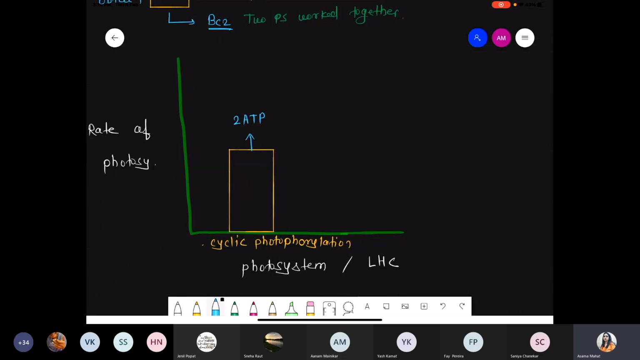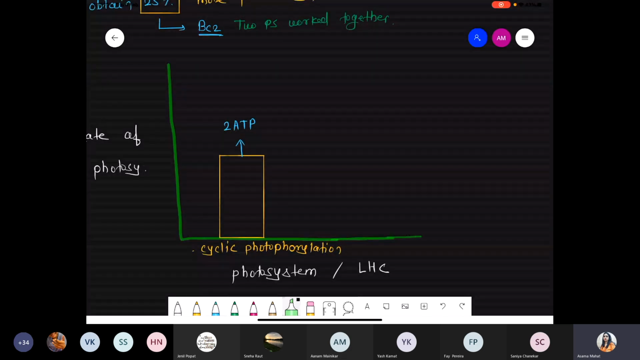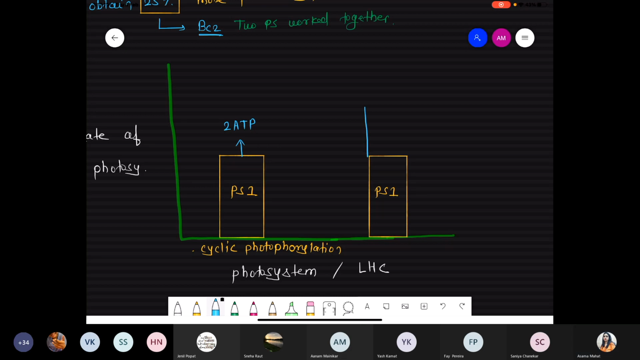But now what happened? In case of the enhancement effect, when photosystem 1 as well as ये PS1 है, okay? So when PS1 as well as PS2, as well as PS2, they work together.